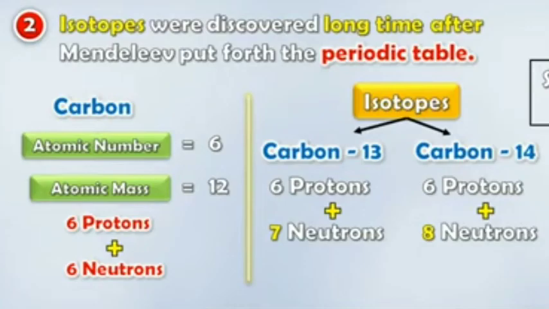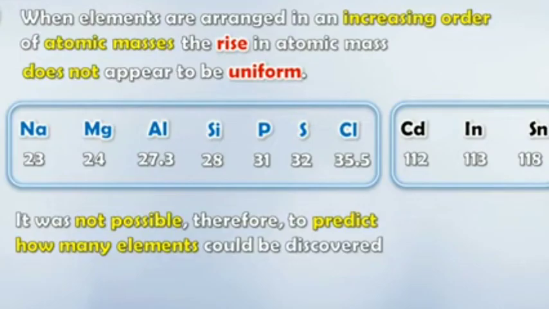Second, isotopes were discovered a long time after Mendeleev put forth the periodic table. As isotopes have the same chemical properties but different atomic masses, a challenge was posed in placing them in Mendeleev's periodic table. Third, when elements are arranged in an increasing order of atomic masses, the rise in atomic mass does not appear to be uniform. It was not possible, therefore, to predict how many elements could be discovered between two heavy elements.